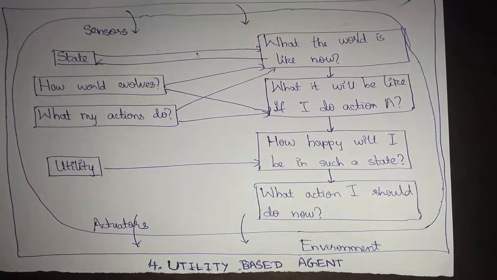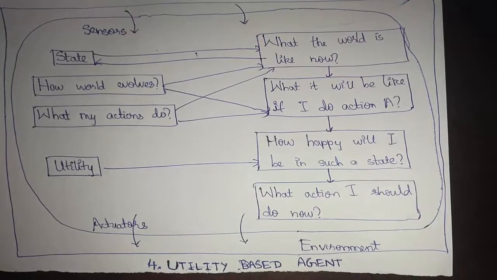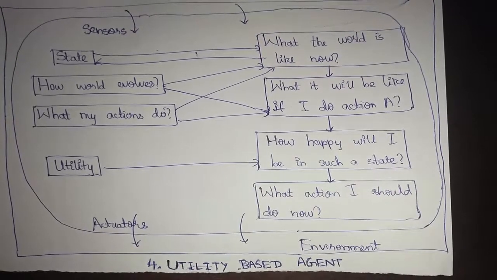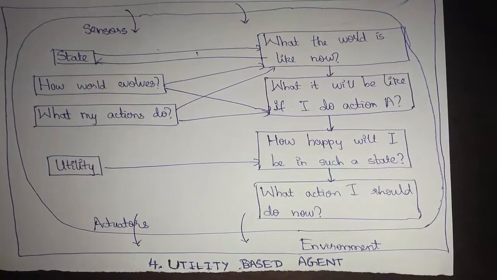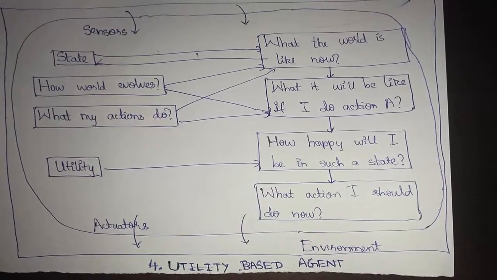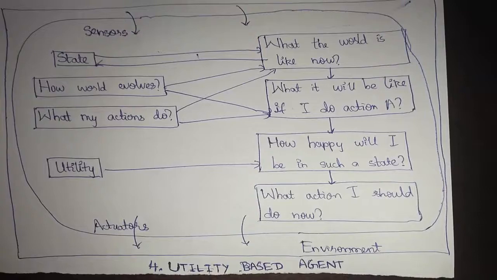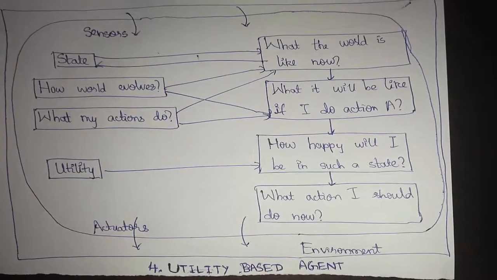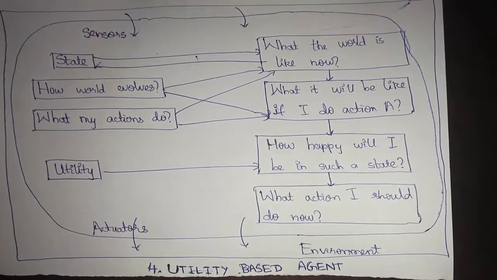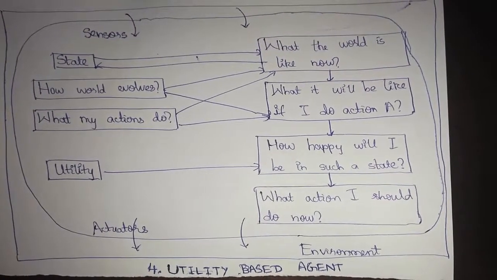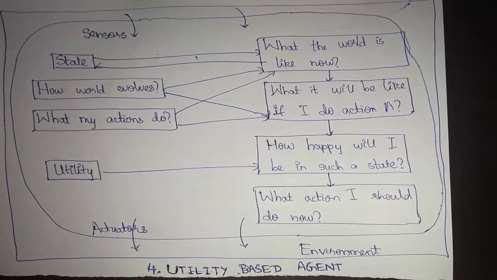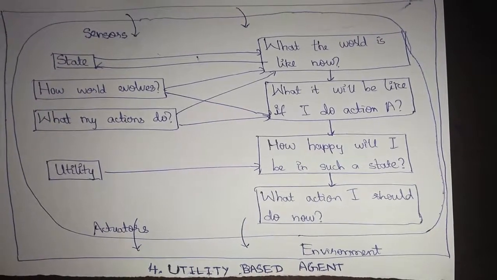Even though the utility based agent is the most efficient agent we have discussed so far, we are not going to use it in most applications, but we will use it in applications where its usage shows the maximum possible efficiency compared to any other agent.